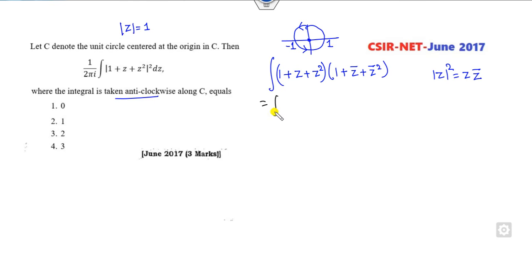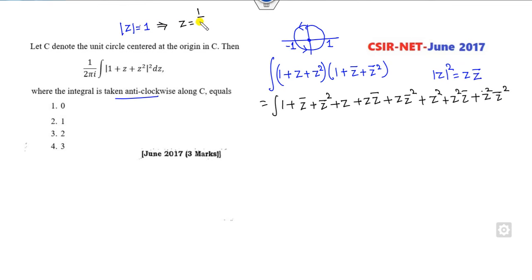Fine. Now if I open this bracket, it's 1 plus z bar square plus z into z bar plus this plus this. Fine. Now I can use this property, z bar of here. Clear? Now because the value of this is my 1, what is the meaning of that? Z is nothing but 1 over z bar. So now you can see I can write this as 1. This value is also 1. This value is also 1. So 1, 1, 1, it is my 3.